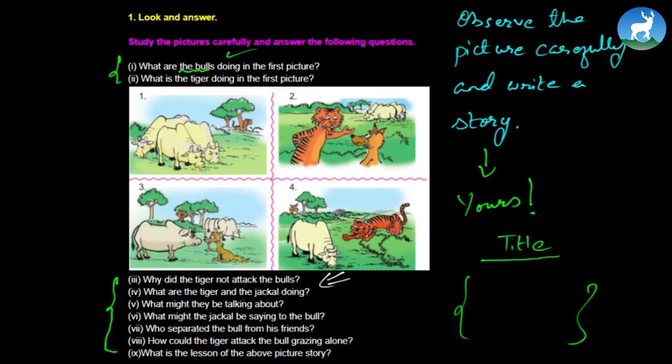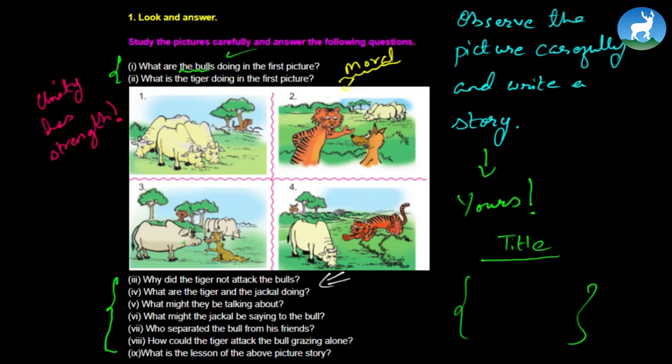Try to also extract a good moral lesson here. I already see some kind of moral lesson. The tiger is all alone, but there are 3 bulls, very strong. The 3 bulls are together, and don't forget that unity has strength. The more united people are, the stronger they become. So these 3 bulls are all together. They are united, they are together, and they are strong. So perhaps the tiger is saying something to the jackal here.